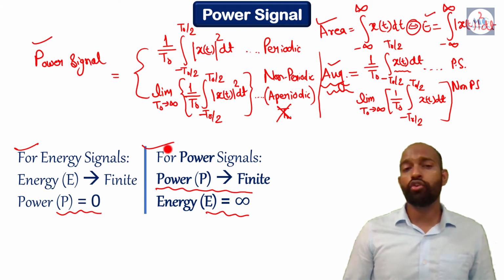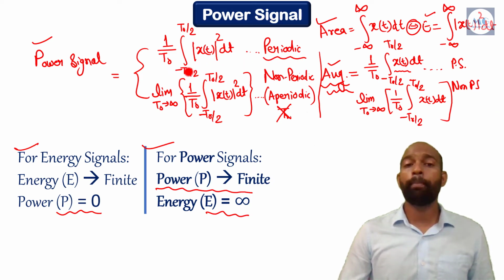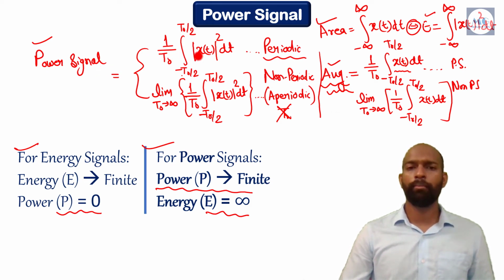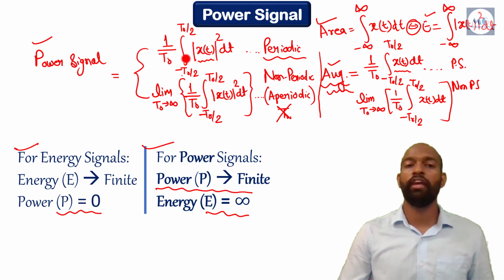And also you can focus on this formula for any periodic signal. If the integration of the signal is infinite during the fundamental time period, from minus T naught by 2 to plus T naught by 2, if this x(t) becomes infinite, then what will be the power? Power will become infinite, because if the value of the signal is infinite during this period, then its integration will also be infinite, and that's why power will become infinite.